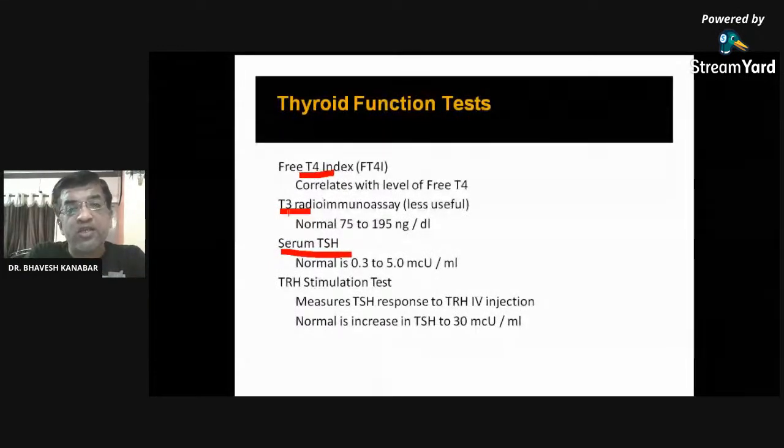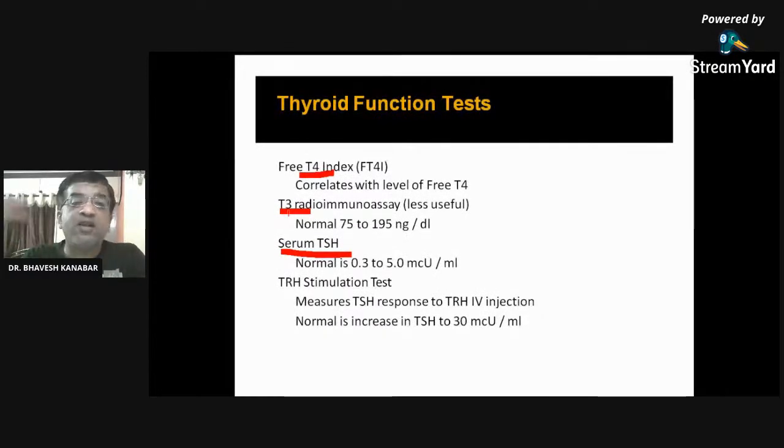So what happens to TSH? TSH level will rise. It is opposite. As T4 and T3 decrease, there will be more signaling from the pituitary gland to release T4 and T3 to balance. We have studied the hypothalamus-pituitary-thyroid axis. So as T4 and T3 go downward, serum TSH level will increase. What happens in case of hyperthyroidism?